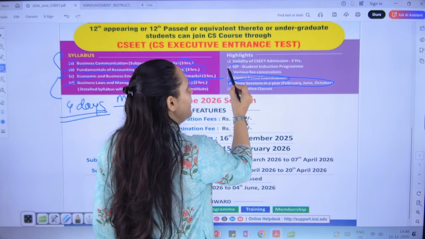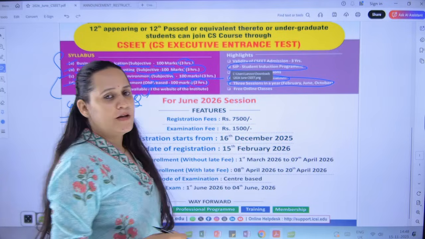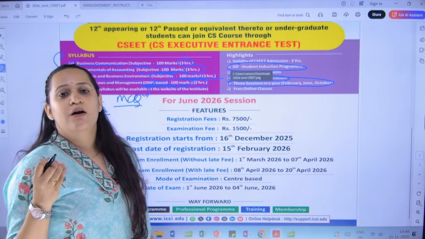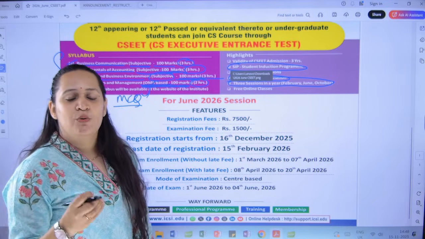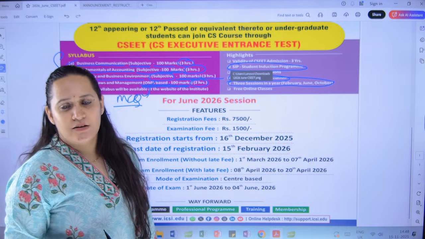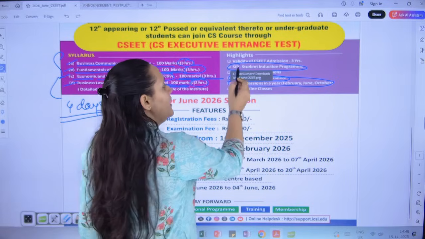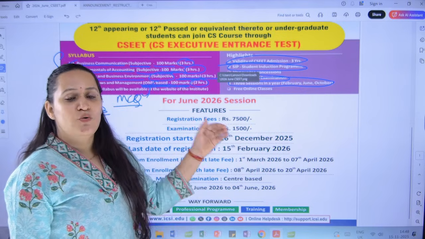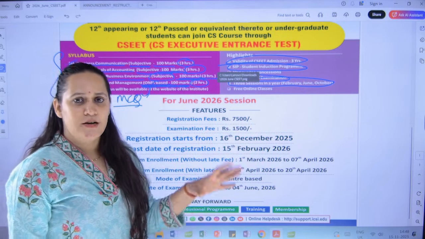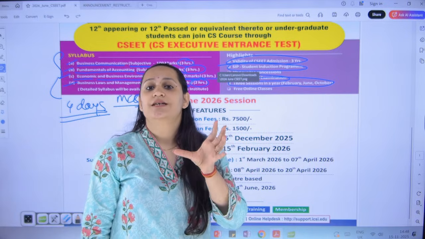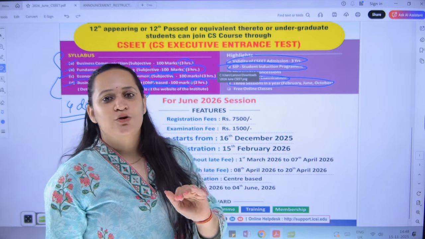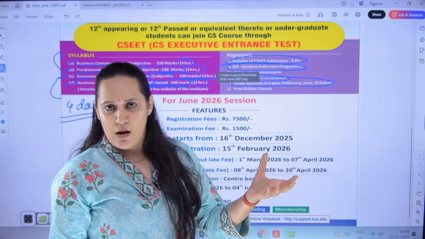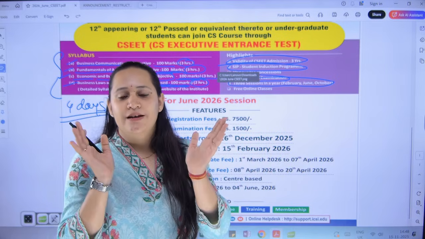Next, they have introduced something called the SIP, that is the student induction program. As soon as you register yourself for the CSEET program, you will be required to attend a 1 day session, that is the student induction program. And the validity for your CSEET registration is 3 years. This is a new concept that has been brought into existence. Earlier, whenever you used to register as a CSEET student, you just had to appear for the exam. It was 2000 rupees fees, you pay the fees and write the exam. But now they've classified it into 2 parts.